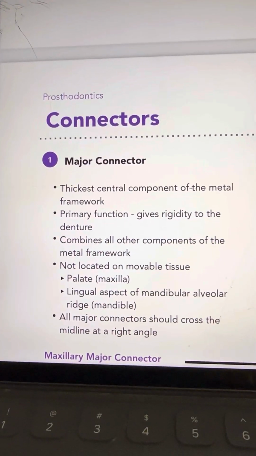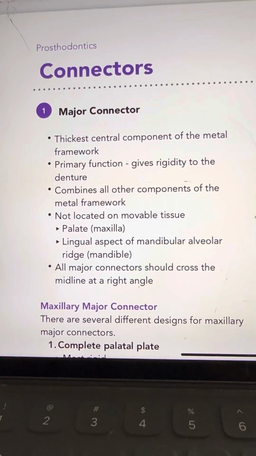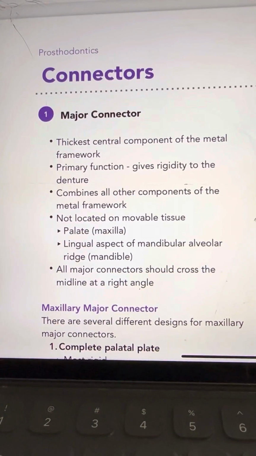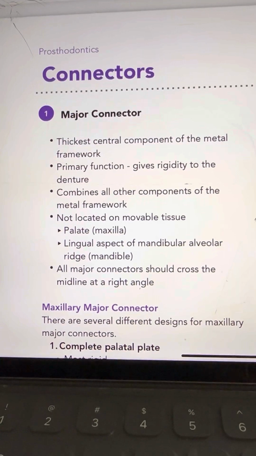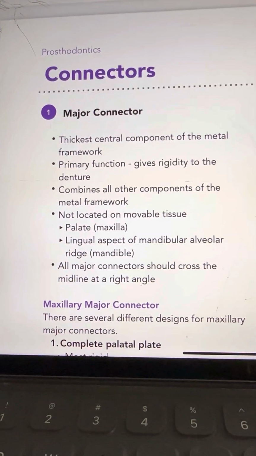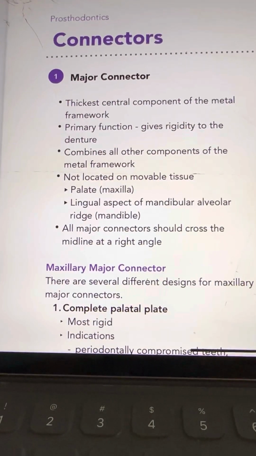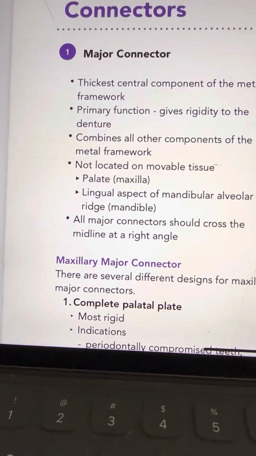Connectors. Major connector. It is the central component of the metal framework. Its primary function is to give rigidity to the denture. It combines all other components of the metal framework and is not located on movable tissue.